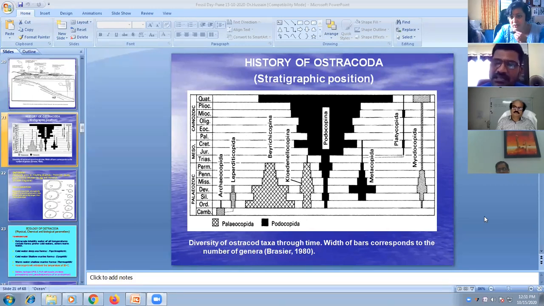Yeah. As such, ostracods are second to foraminifera in their abundance and distribution. And ostracods, they occur rarely because the carapace is made up of calcium carbonate, calcitic, and sometimes it is aragonitic. Aragonitic shells easily get dissolved. Dissolution takes place. That is the reason why, as you go deeper and deeper, their abundance and distribution is less.